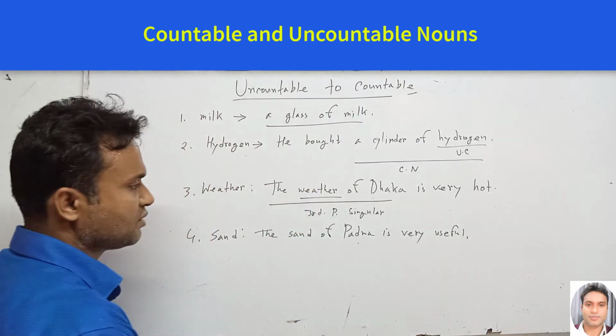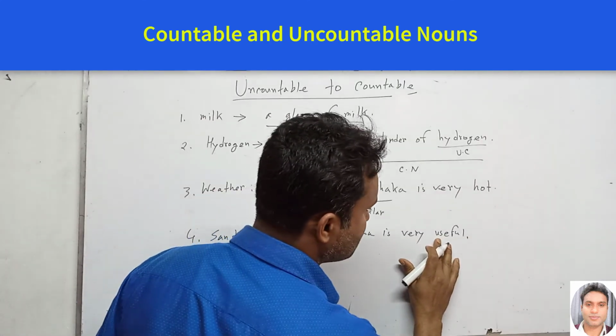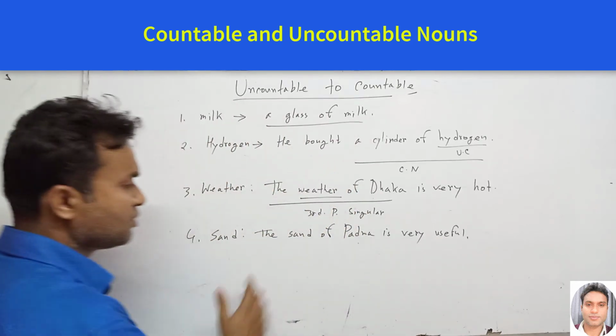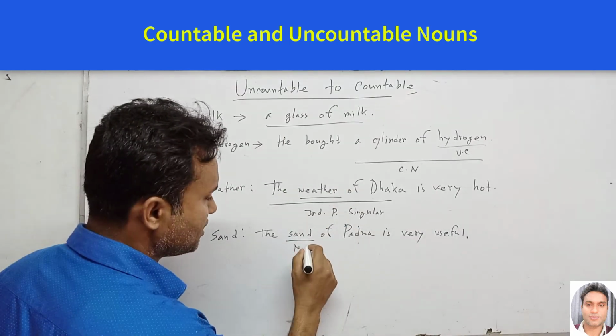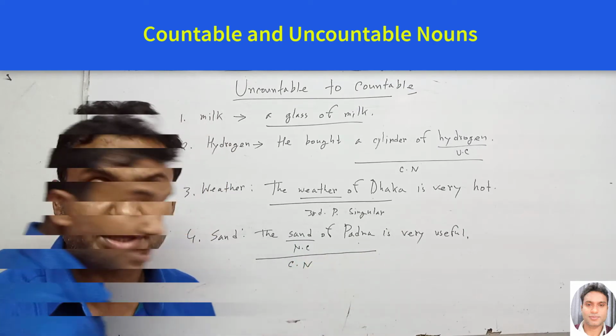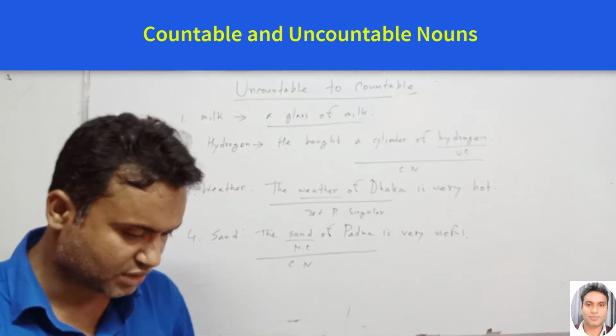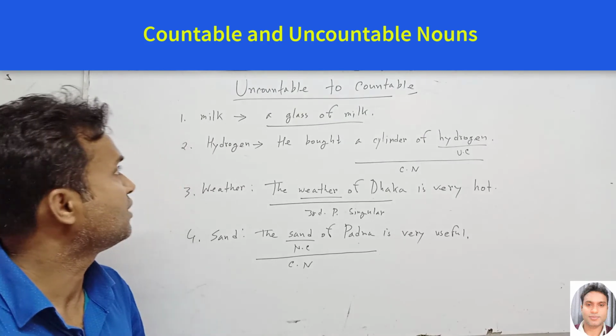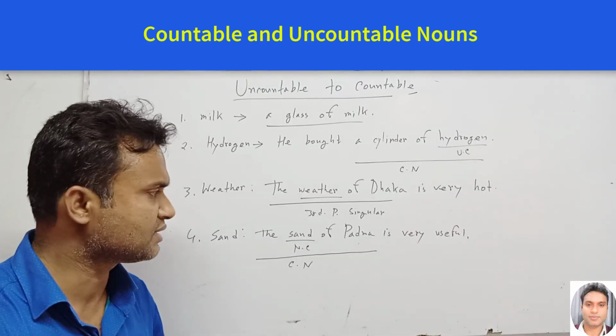So here the sand is an uncountable noun, but this part is a countable noun. Okay, dear friends, we are discussing how we can use an uncountable noun as a countable noun.